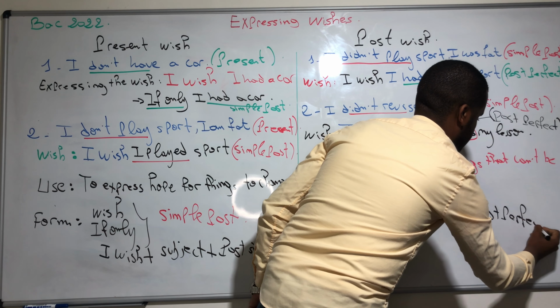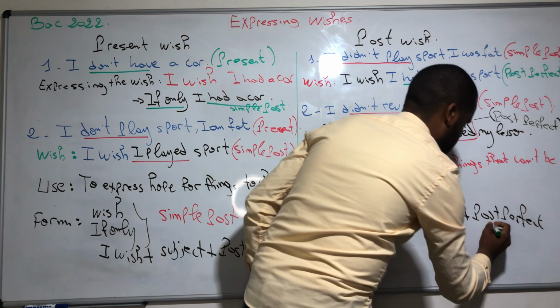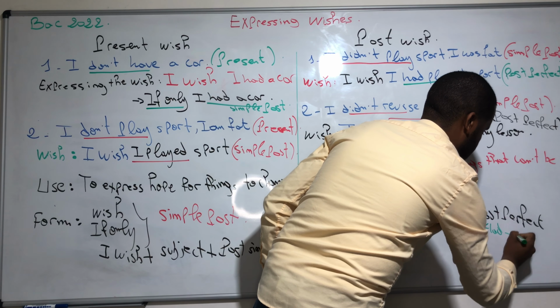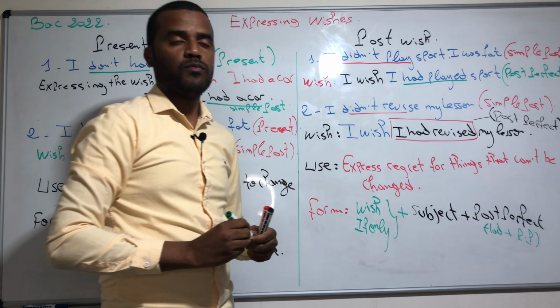And the form of the past perfect is had plus the past participle of the verb. Okay, this is how we form past perfect.